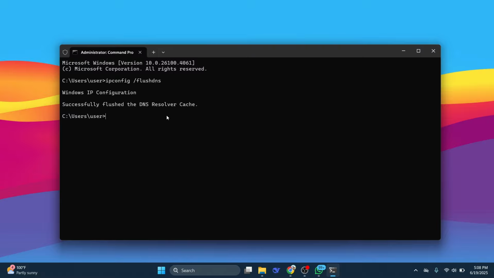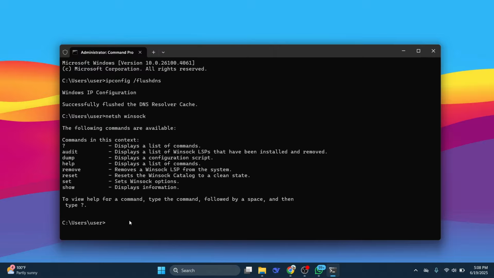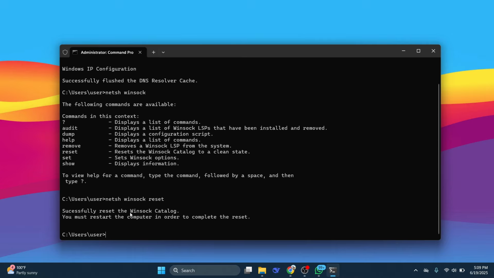The next thing you're going to want to type in here is netsh, and then a space, and then Winsock, and then hit enter. And the next thing we're going to do is just type one final thing. We're going to put netsh winsock reset and hit enter. So you're going to get another message saying successfully reset the Winsock catalog. Again, don't worry about this too much. And then after that, you can just go ahead and type exit and hit enter.